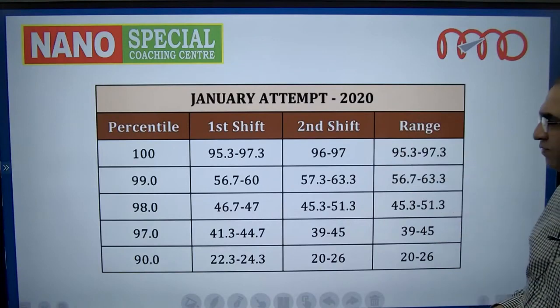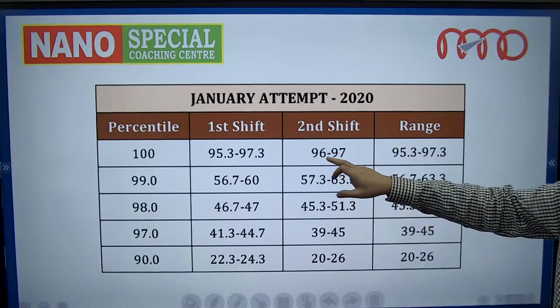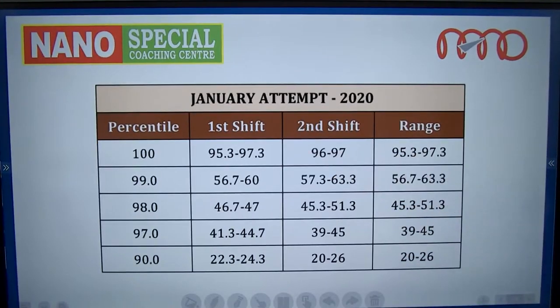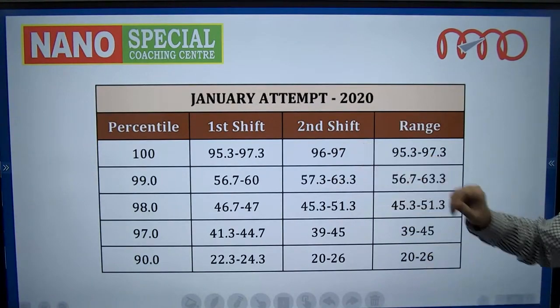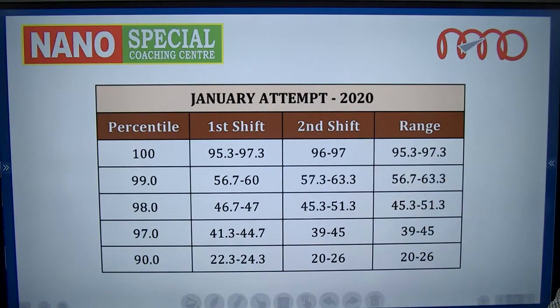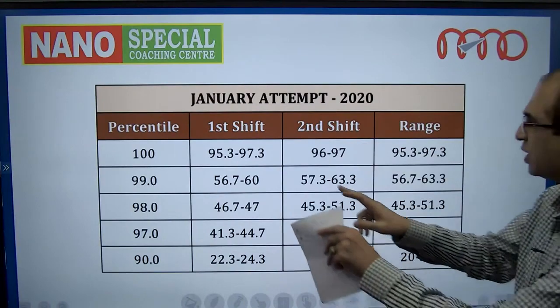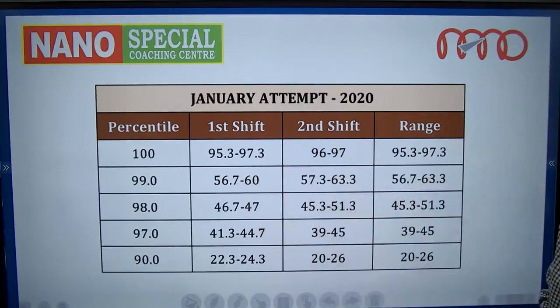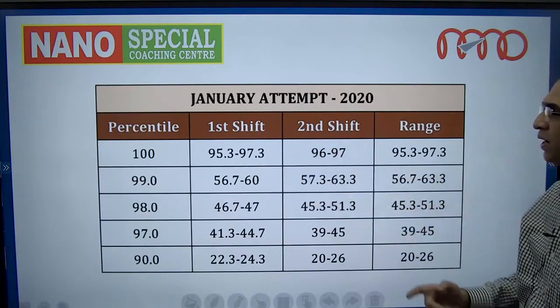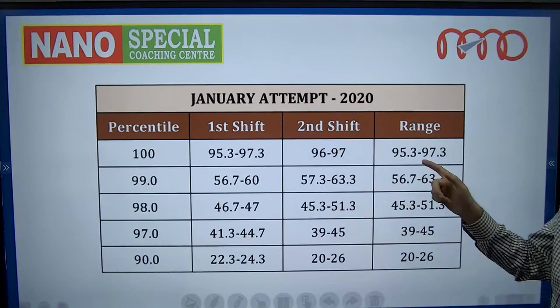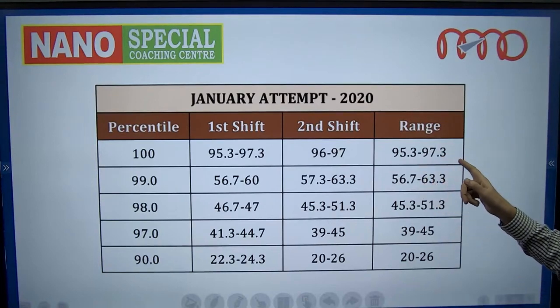Similarly, in the second shift, the percentage was 96 to 97. So 96 corresponded to 288 marks, 97 corresponded to 291 marks. So if you consider both the first shift as well as the second shift, the range corresponding to 100 percentile in the January attempt is 95.3 to 97.3.